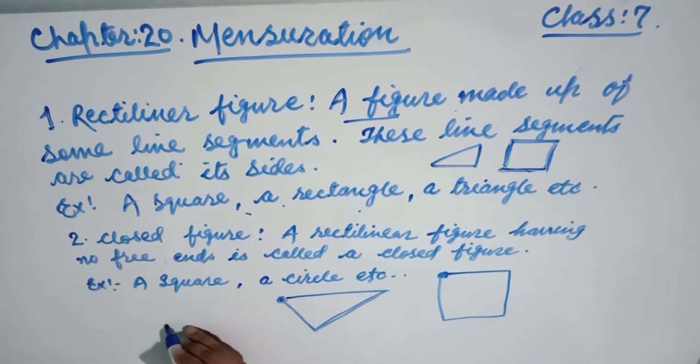Another example, friends, have a look. This is a closed figure. We can say, friends, if you want to draw a closed figure, there is no need to lift the pen or the marker. Okay, so these are examples of closed figures: a square, rectangle, circle, etc.